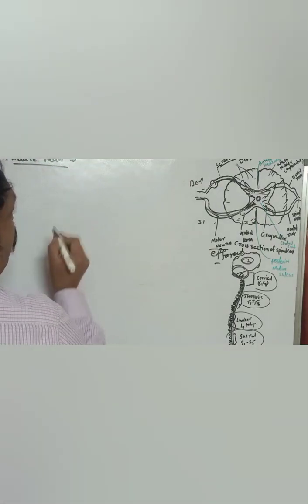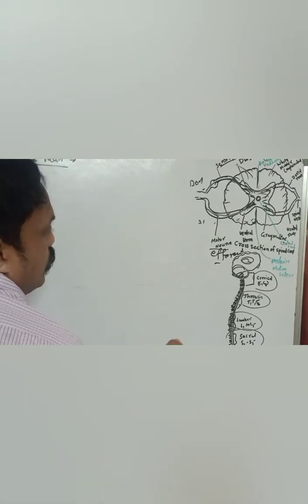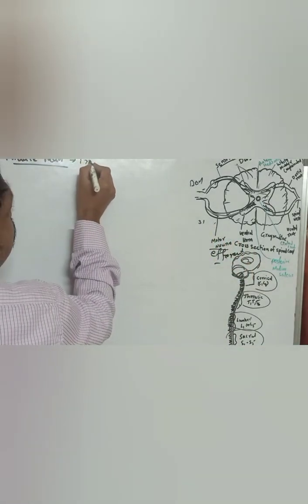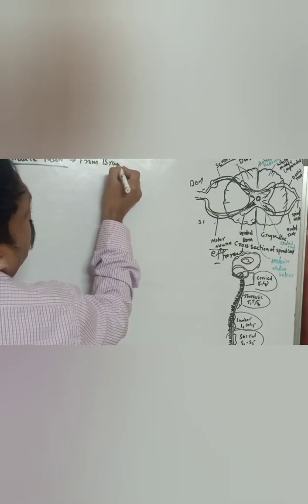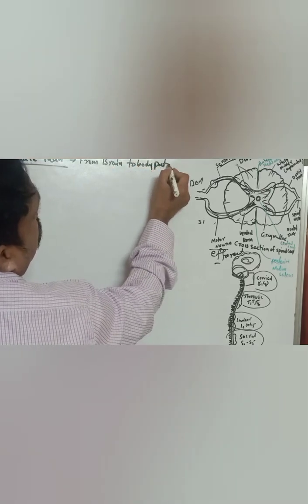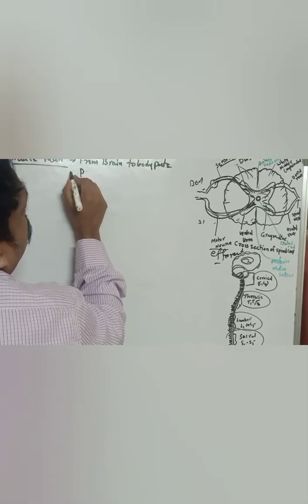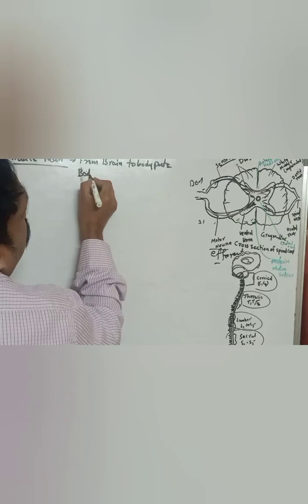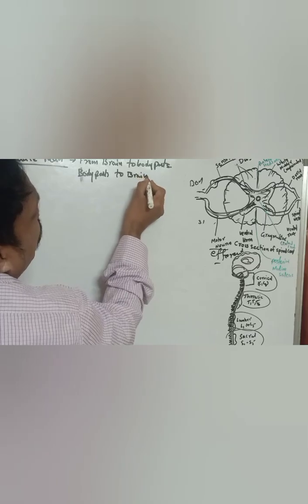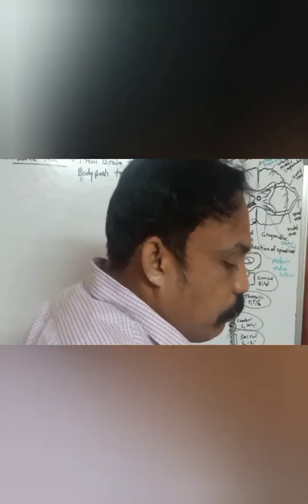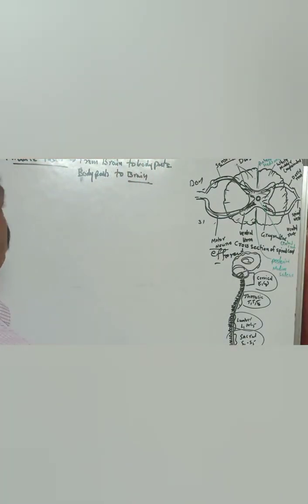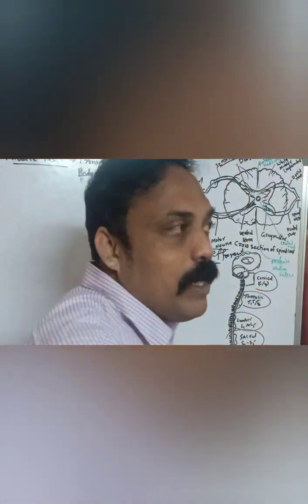Because it passes messages from the brain to body parts, and from body parts to the brain. So it is a mediator, useful for passing messages from the brain to body parts and body parts to the brain. That is why it is called a middleman, a passage.